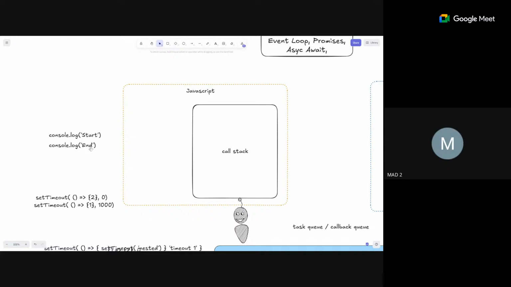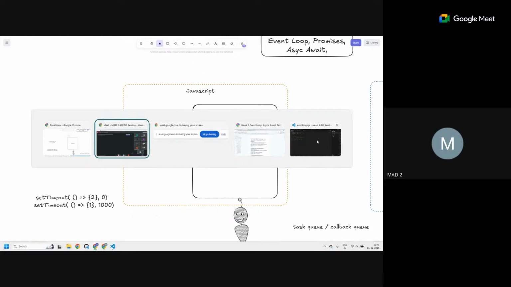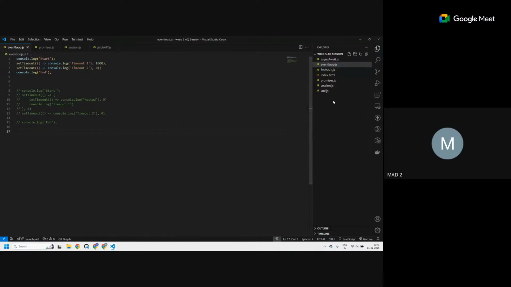Every function that it is creating is going into a call stack. Call stack means whenever you are calling a function, it gets into a stack. So suppose we have a function inside a function, then that function would be on top of the call stack. I think an example would be more necessary over here.